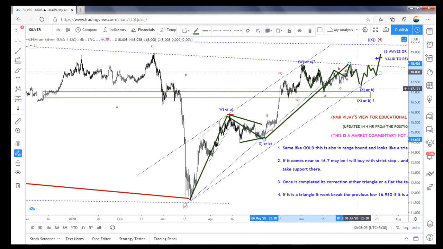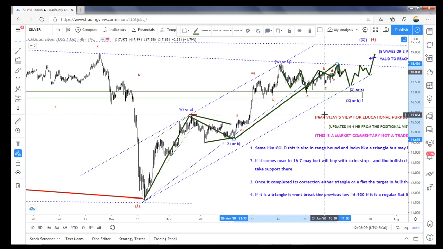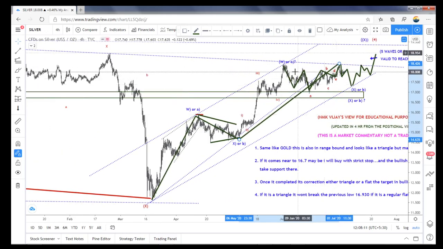Unnecessarily taking a buy here, expecting that, is not a good trade for me. So that is why I'm just keep on watching, not trading anything here, in silver. So let's move on to Bitcoin.